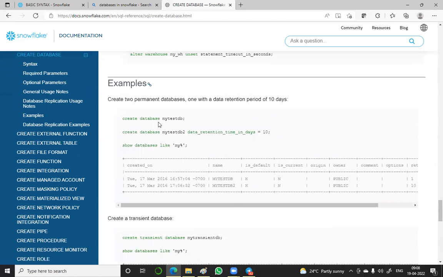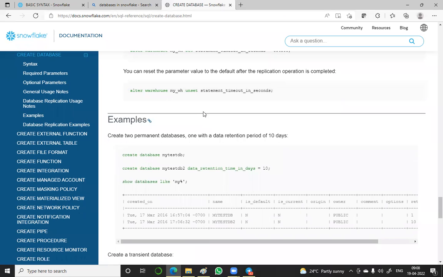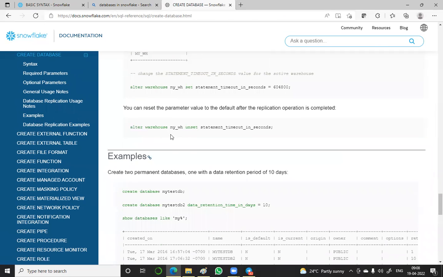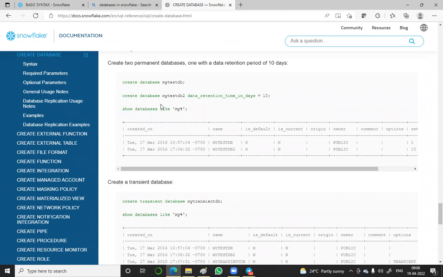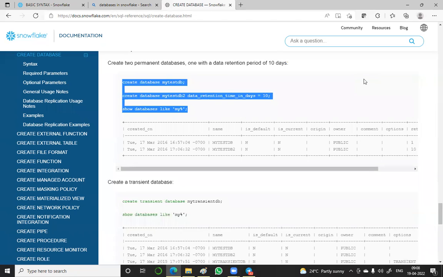So from here I will show you, these are the examples only. So far, till this point, we have read the theory. See, alter warehouse also, if you want to alter my warehouse, unset statement, these are the syntaxes. The examples I have already shown you in the beginning. Create database my test db, create database my test db2 with data retention time in days. Let us say I will take only these things, because already we have